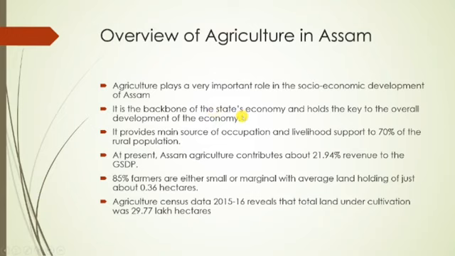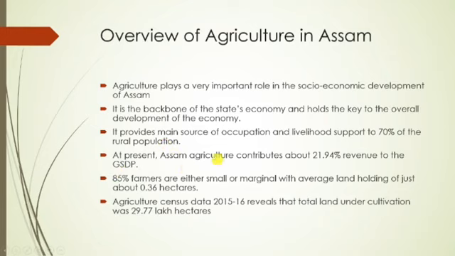Agriculture provides occupation, the main source of occupation. A large number of people are engaged in agriculture in Assam. That is why agriculture supports the livelihood of up to 70% of the rural population. Overall, almost 50 to 60% of people are engaged in agriculture.